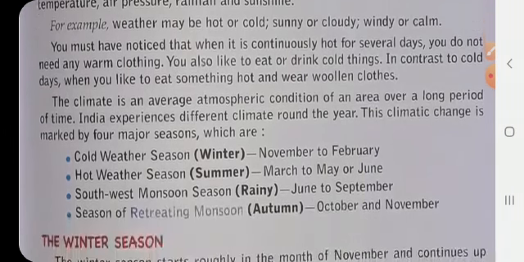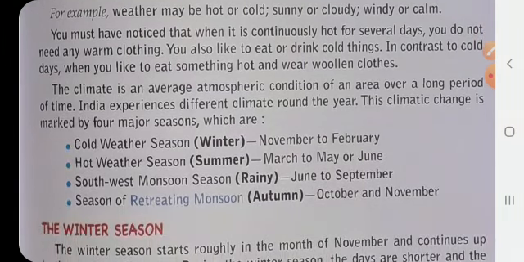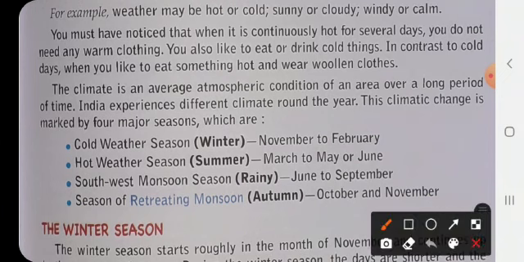Now, we have 4 seasons. This climatic change is marked by 4 major seasons. Let us see which are the 4 major seasons. First, we have the winter season, the cold weather season, which is from November to February. Then we have the summer season, known as the hot weather season, from March to May or June.